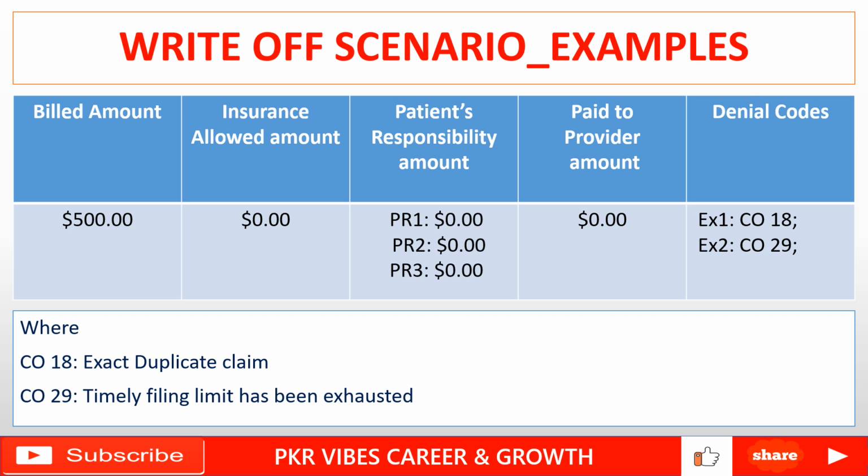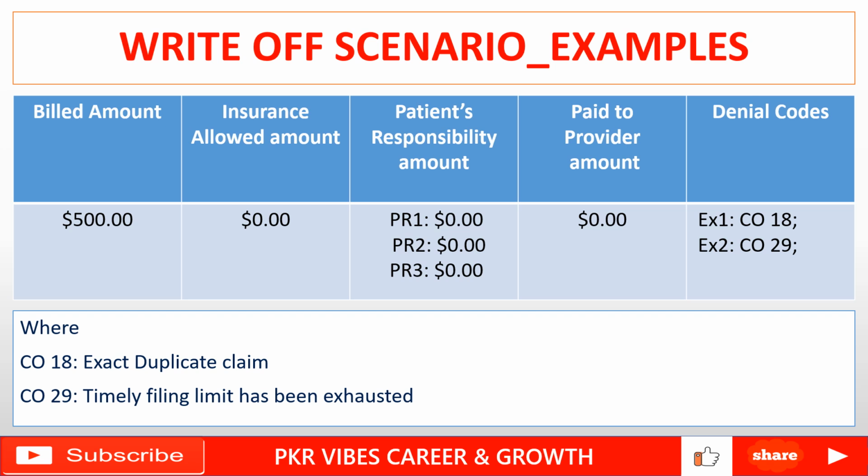So if you are filing the claims to the insurance companies after the 90 days, after the particular time frame, then insurance will deny, saying we received the claim after the timely filing. Here the denial code from the insurance is CO29. They are telling that timely filing has expired or been exhausted for this claim.